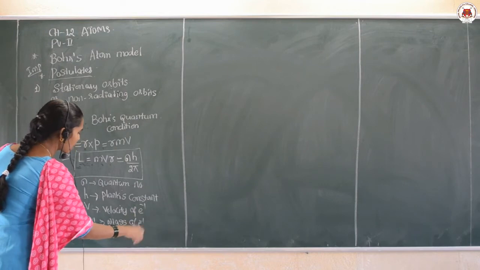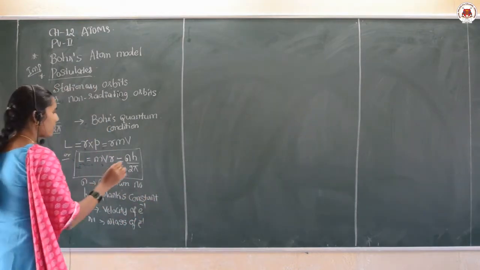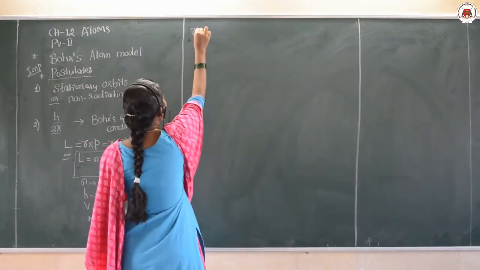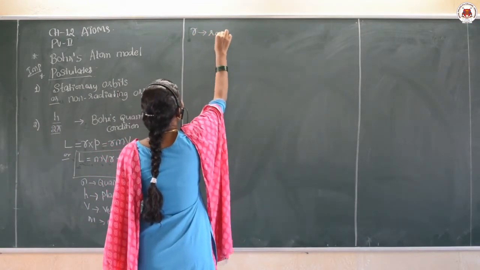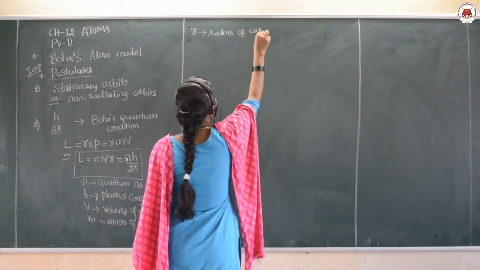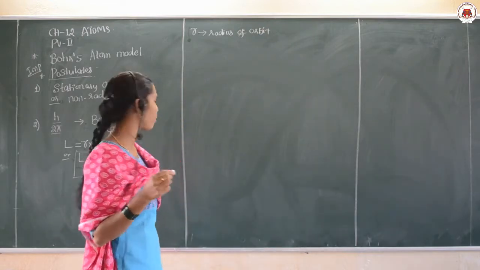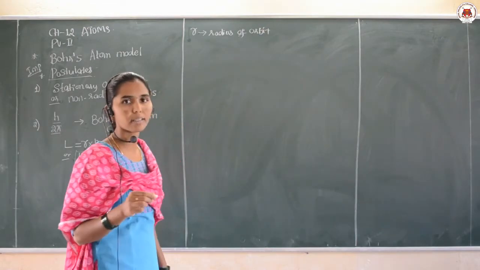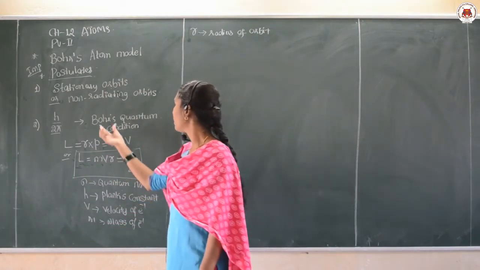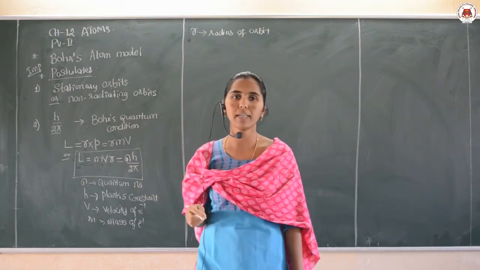Mass of electron. And next, r is the radius of the orbit. r is the radius of the orbit in which the electron is revolving. Am I clear? Yes. So this is what is called Bohr's quantum condition. This is also called Bohr's quantum condition.